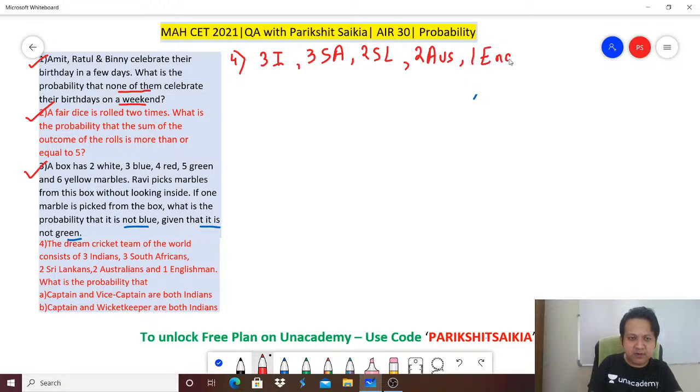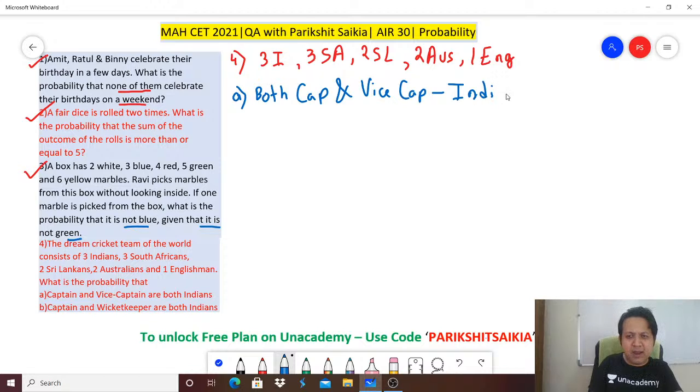What is the probability that A, both captain and vice captain are Indians? Now remember, I do not use any formula in my teaching. We are going to do it orally and using logic. No formula. Let's get started.